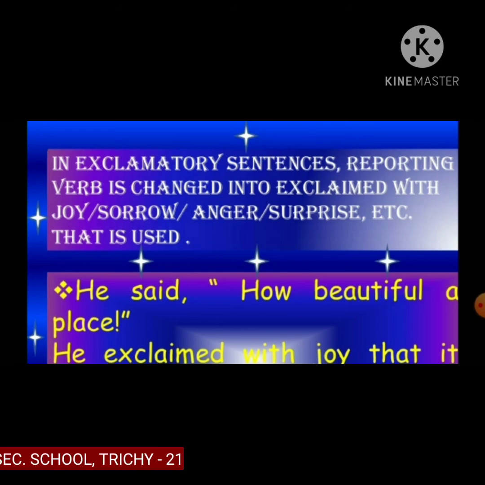So that's direct and indirect speech. We have just revised. I hope you all understood. We have four types of sentence: statement, interrogative, imperative, exclamatory sentence, and how to change from direct to indirect, indirect to direct.